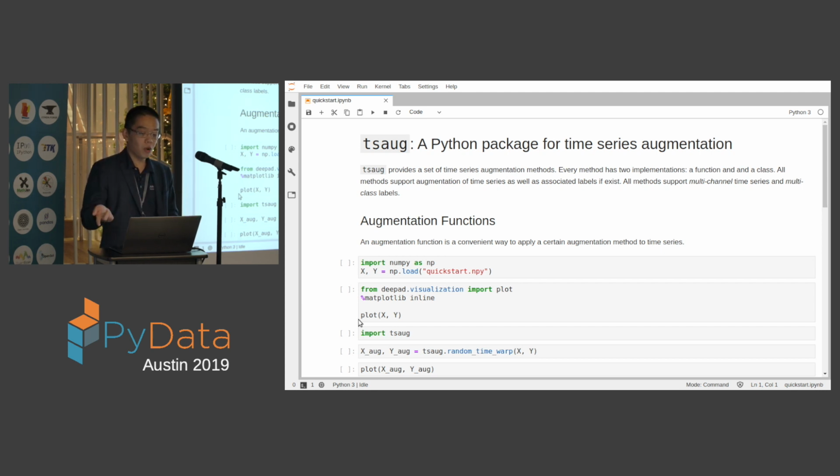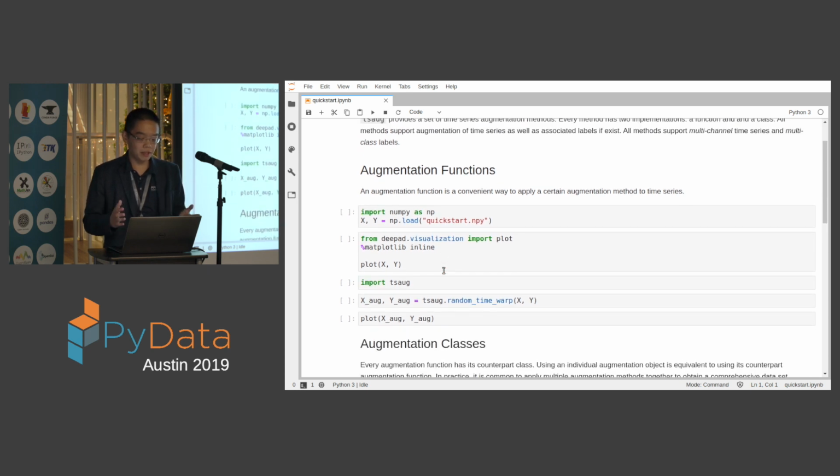And when my team worked on the time series task using deep learning, we thought we could find something similar and just use it, but surprisingly, we couldn't find a very good one online. There's a couple of them, but not really well maintained. So we're like, this is not something very hard to do, so we just created it ourselves and open sourced this very lightweight package.